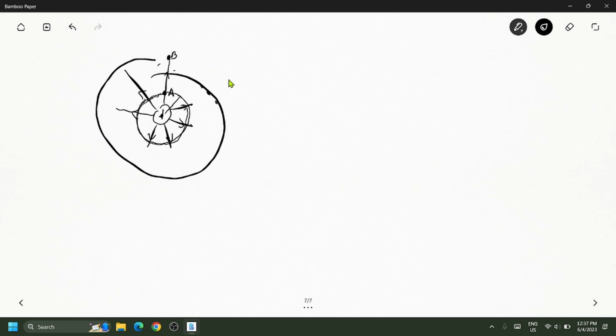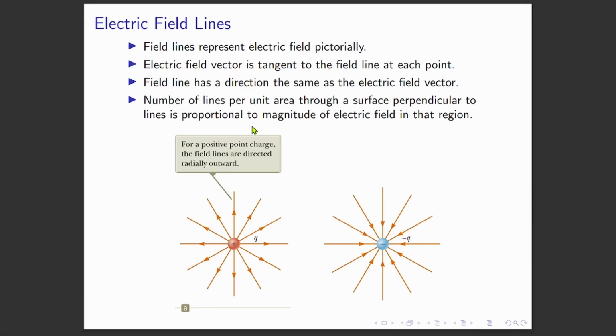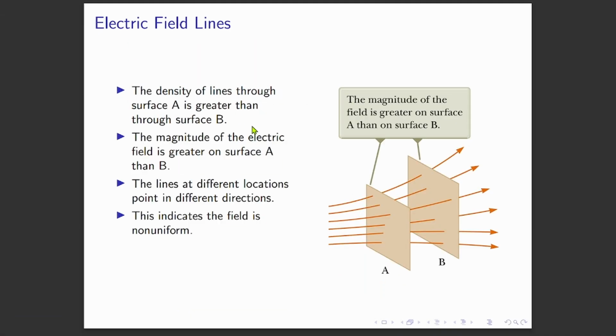So you have to understand this. If you don't understand this now, then you will have problems understanding Gauss' law later on, because I'm going to ask you a lot of Gauss' law questions in the examination. Okay? I hope you get the idea. So this is about the electric field lines.